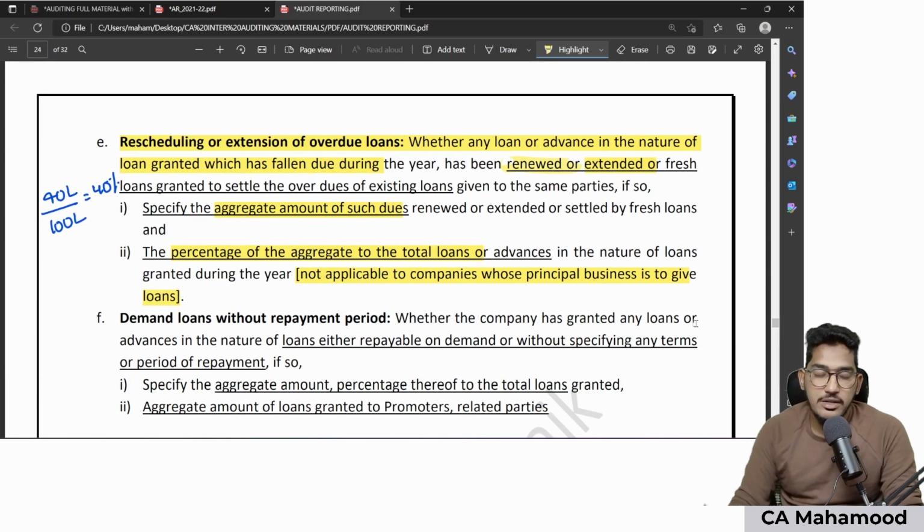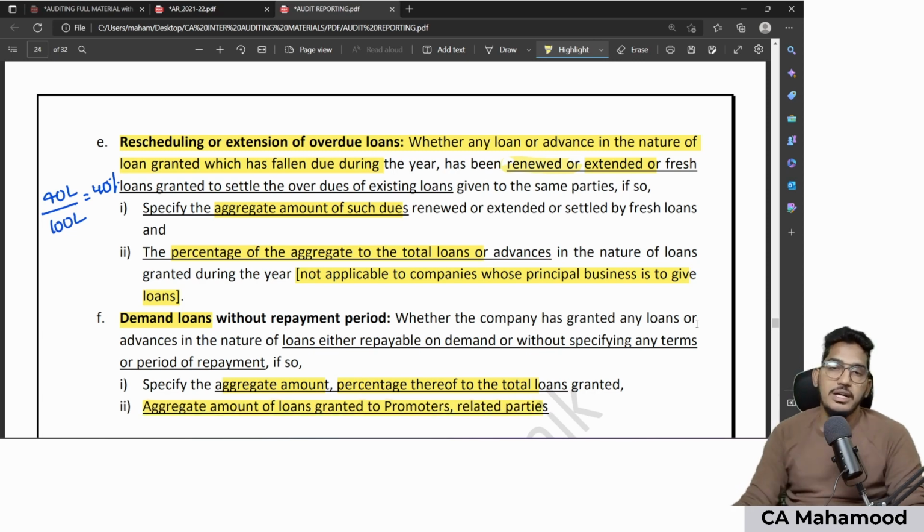And one more last point under this third point: whether your client has given any demand loans. Demand loans means your client is giving a loan without mentioning any repayment period. So in case you find that your client is giving loans without mentioning any repayment period, you need to mention in the audit report the total amount of such loans given without repayment period. Here also calculate the percentage: out of how many total loans, how much percentage is in the form of demand loans. And along with that, tell how much amount has been given to promoters and related parties. Out of the total loans, how much of the demand loans are given to promoters and related parties, that also you need to mention.